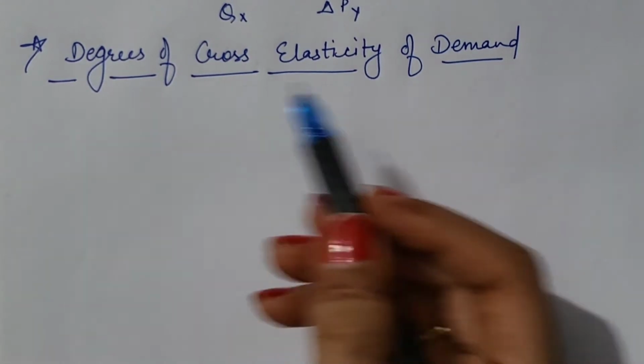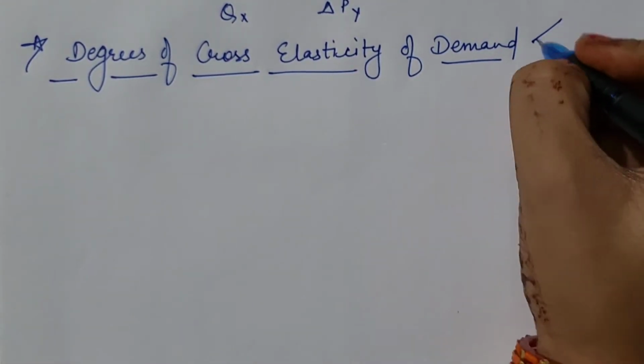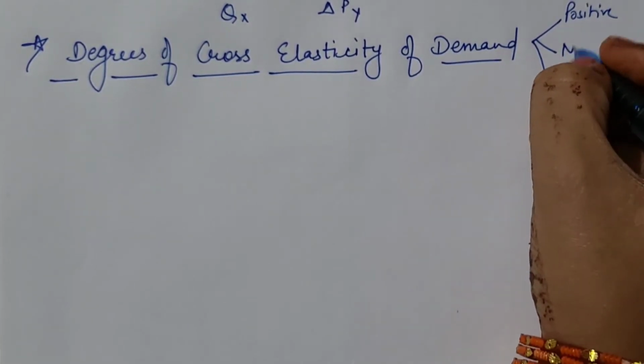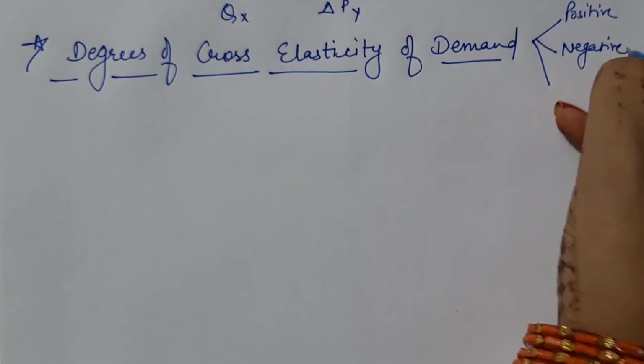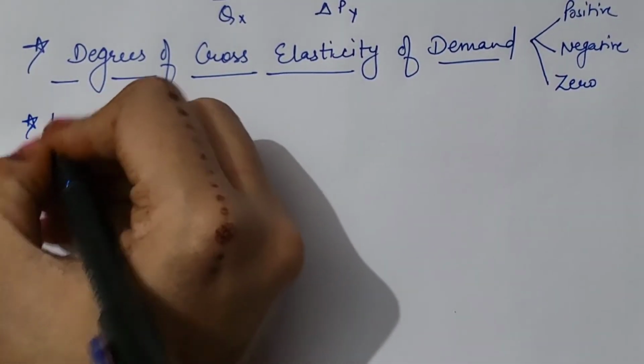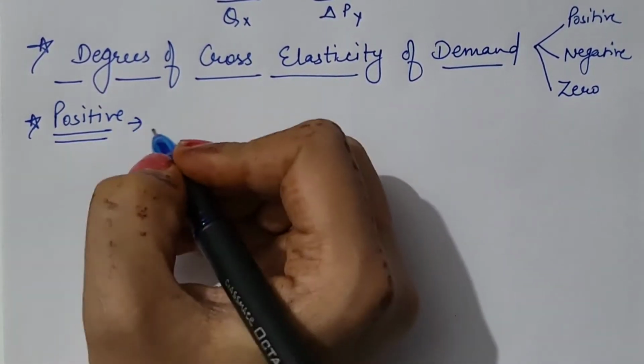Next comes degrees of cross elasticity of demand. There are 3 degrees. First one is positive, second one is negative, and the third one is 0. So, first we will discuss positive cross elasticity of demand.